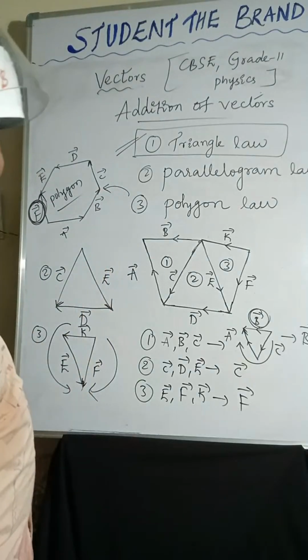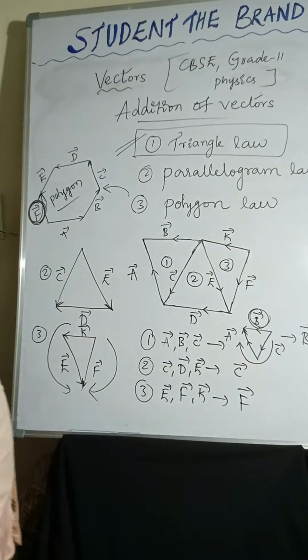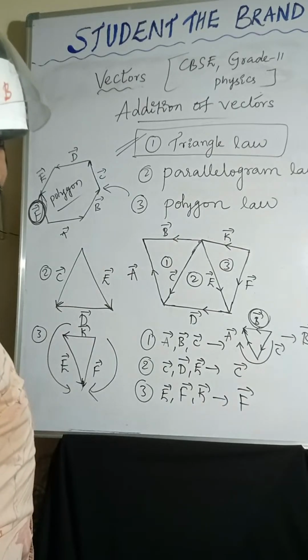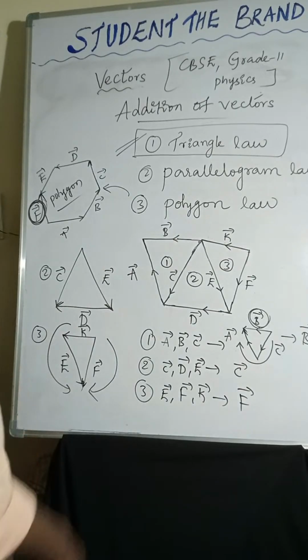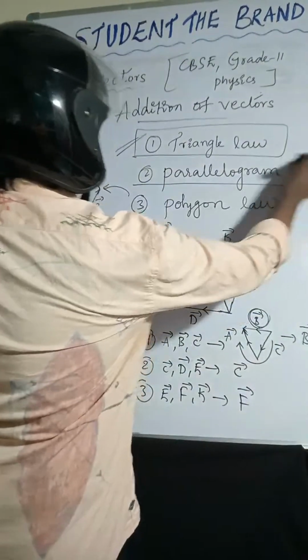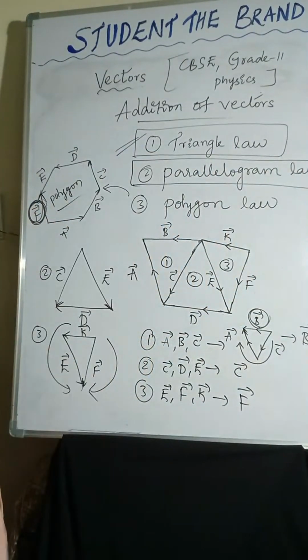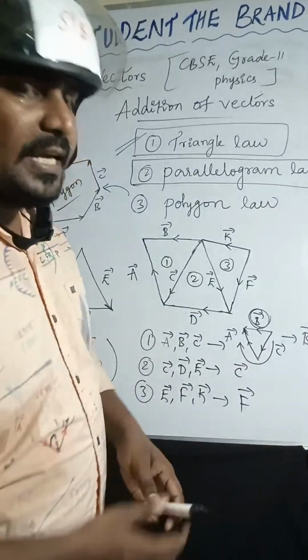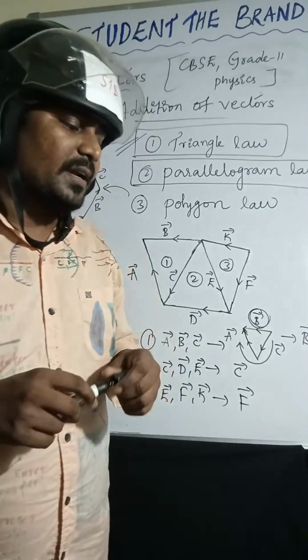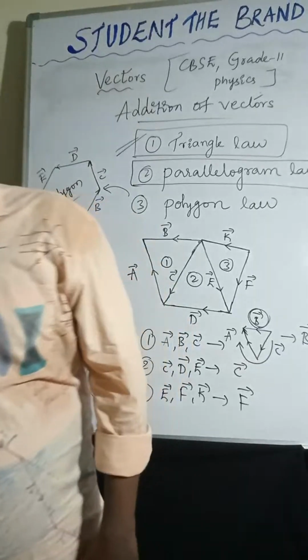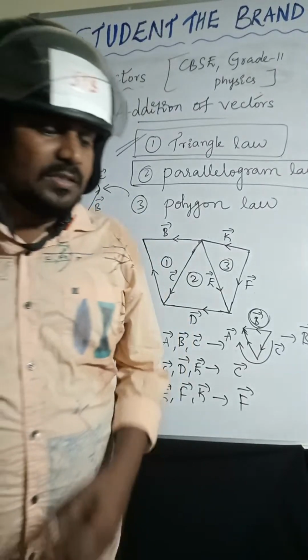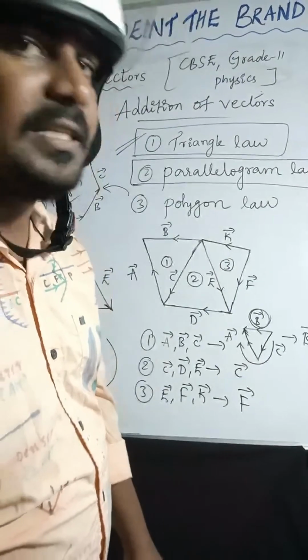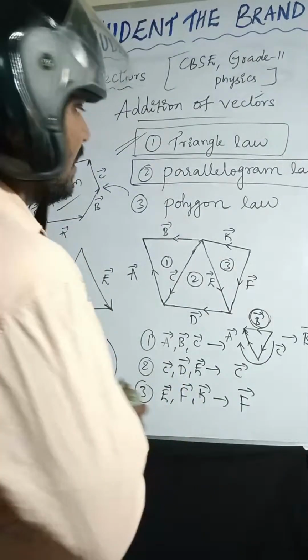Is it clear? Next one, we will discuss the parallelogram law of vectors. Two vectors are taken along the two sides of the parallelogram.